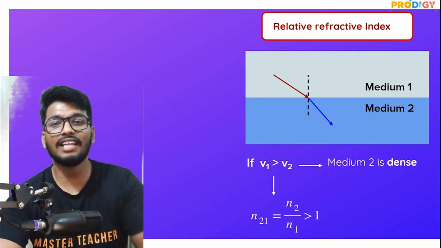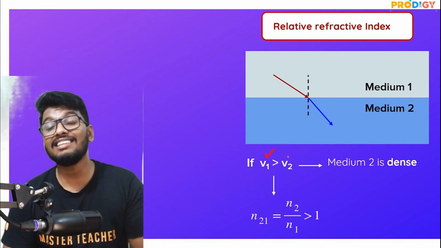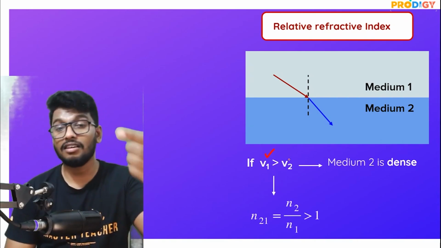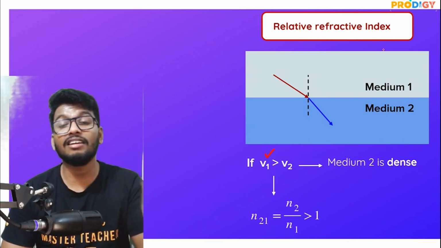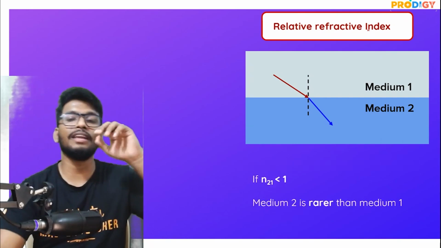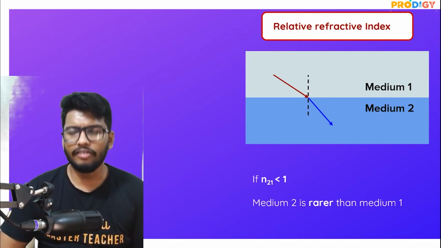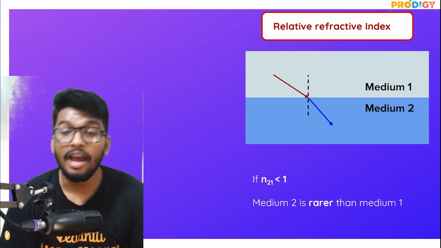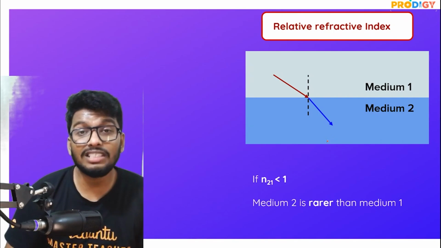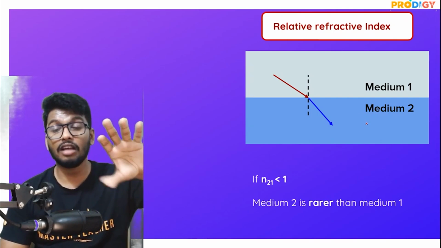So yeah, this is what it looks like. If you see that the velocity of light in the first medium is greater than the velocity of light in the second medium, then the first medium would be the rarer medium and medium 2 would be the denser medium. If it's the other way around, then you can say that medium 2 is rarer and medium 1 is denser. Now, one more thing, people, if you see that the refractive index of medium 2, compared to